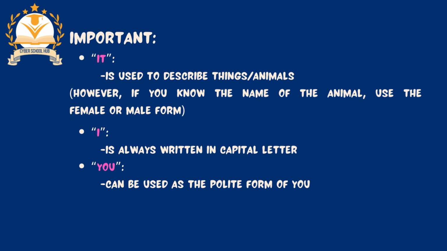Here is some other relevant information. The personal pronoun it is used to describe things or animals, but when you know the name of the animal, use the female or male form of the personal pronoun. The personal pronoun I is always written in capital letter. And you is also used as the polite form.